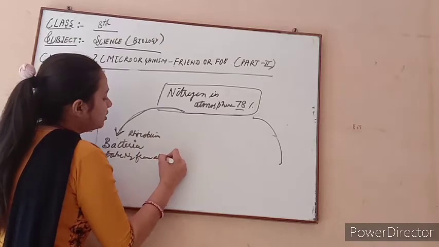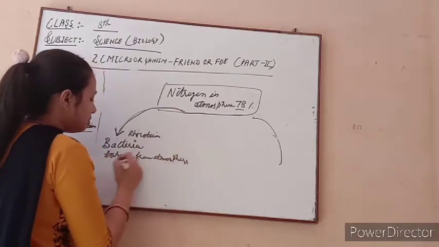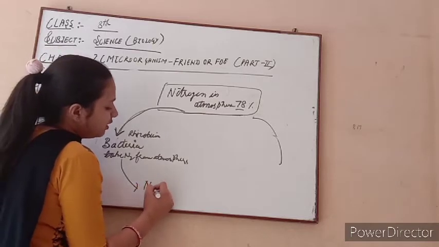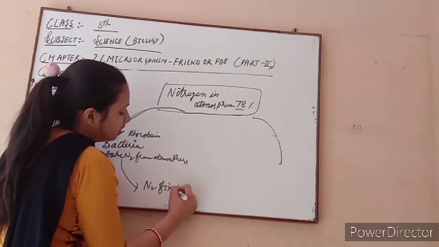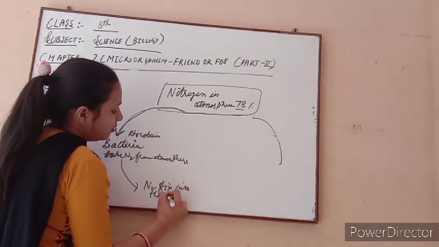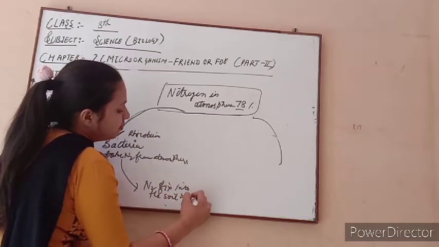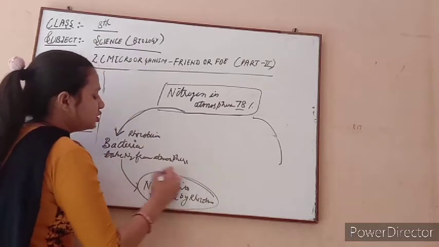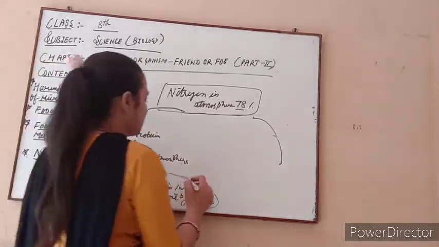Okay, and what is done by the rhizobium after taking nitrogen from the atmosphere? Nitrogen is fixed into the soil by rhizobium bacteria.